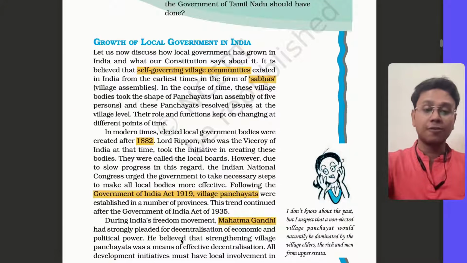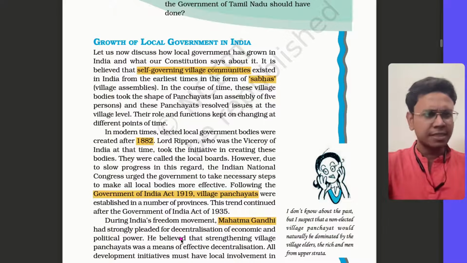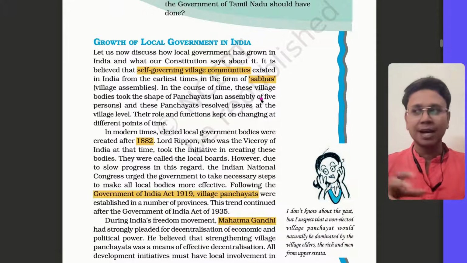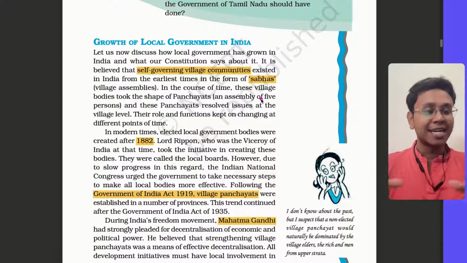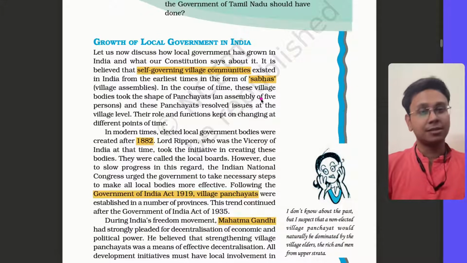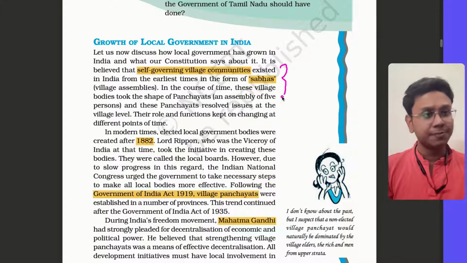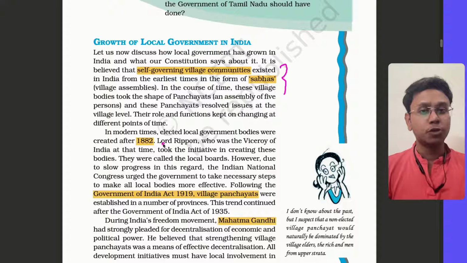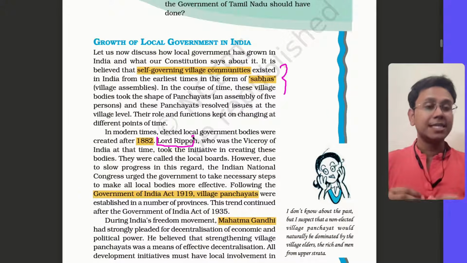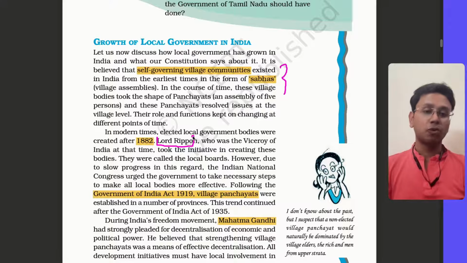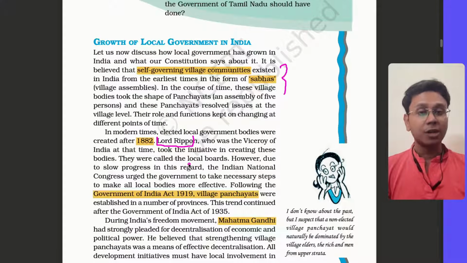Now, there has been a history of local government, the evolution of local governments in India. They have always existed in some form or the other. For example, you must be aware of sabhas. Earlier there were very small villages, and the connectivity of villages was very limited. So within the small village, there used to be this governance pattern in the form of sabhas, the self-governing village communities. So that was existing already. But during British time in 1882, Lord Ripon, you should remember his name, basically further enhanced this concept of local government. He basically started urban local governments, their regular elections, selections, etc.